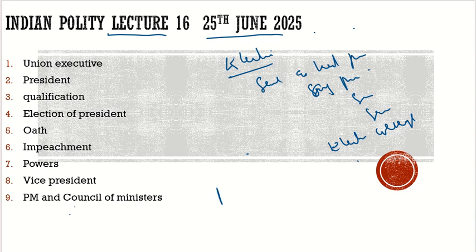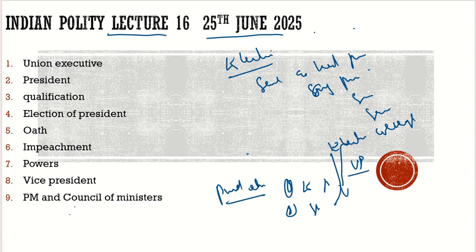For the presidential elections, the electoral college contained elected members of the parliament, whether Lok Sabha or Rajya Sabha, and elected members of the state legislative assemblies. But for the vice presidential election, what is the criteria of the electoral college? It contains all the members of the parliament only, that is Lok Sabha and the Rajya Sabha.